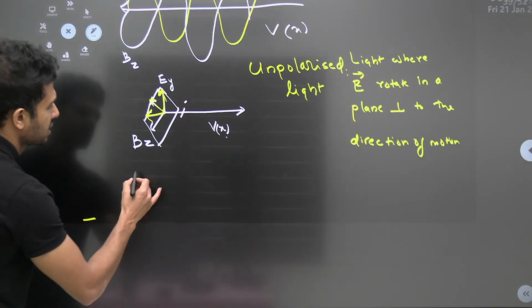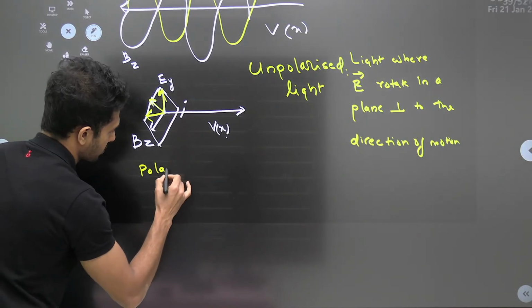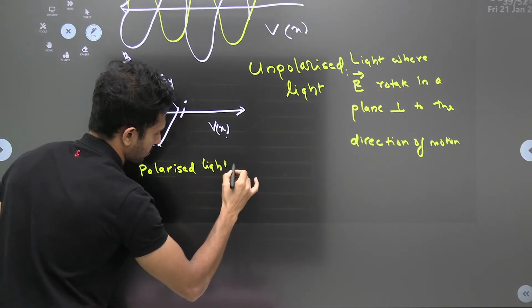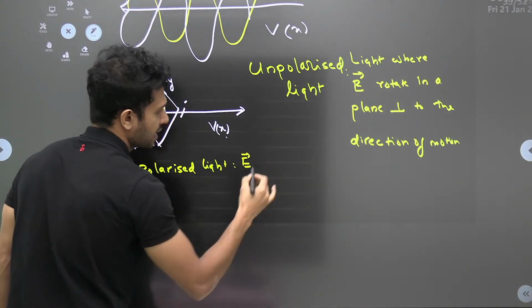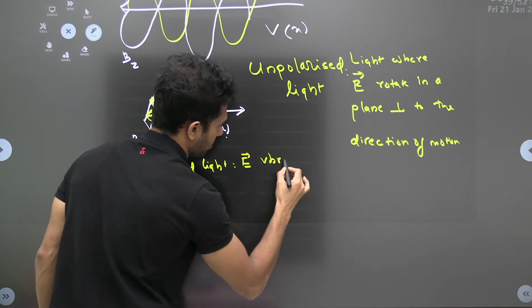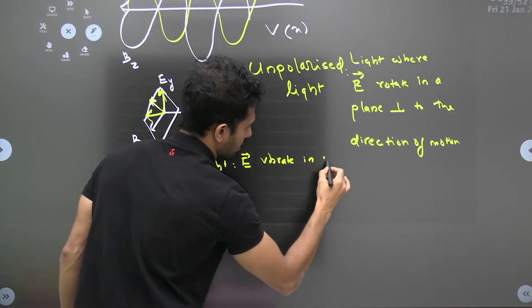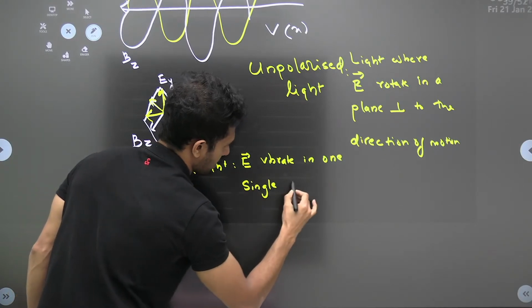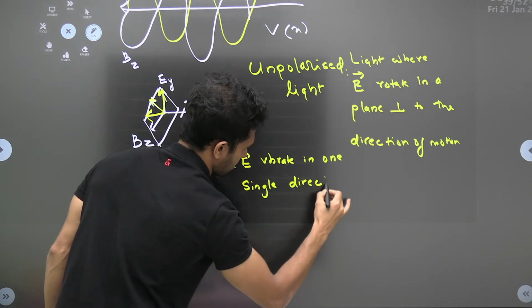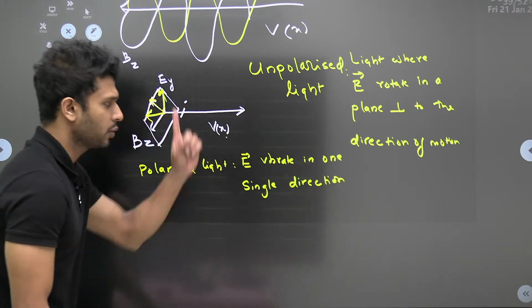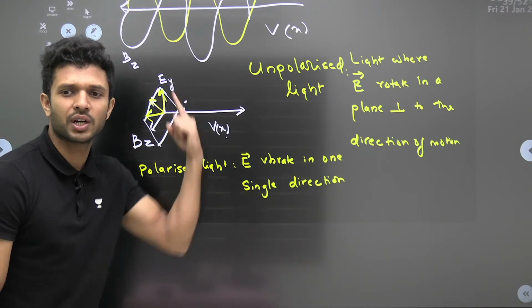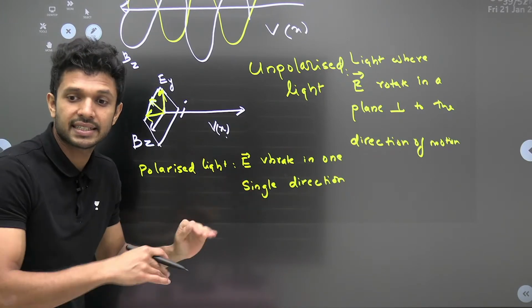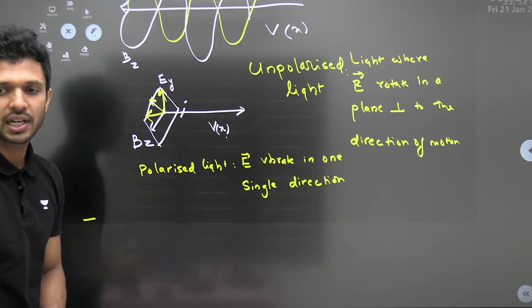First thing, what is polarized light? Electric field vibrates in one single direction. Okay? If it is vibrating only in one single direction, let's say it is vibrating only in the perpendicular direction, or let's say it is only vibrating in this horizontal direction, then we call it polarized light.